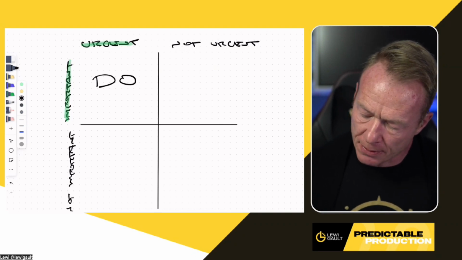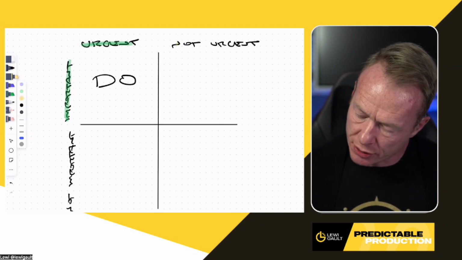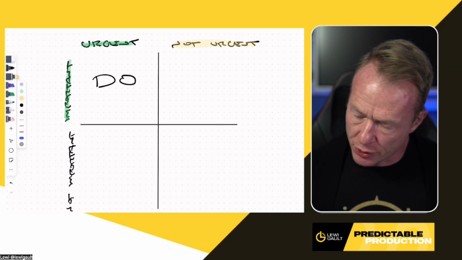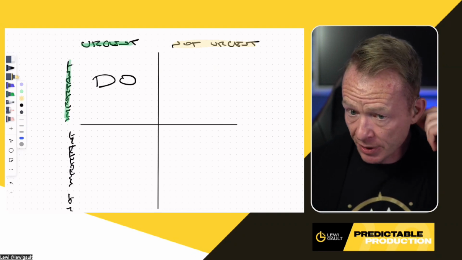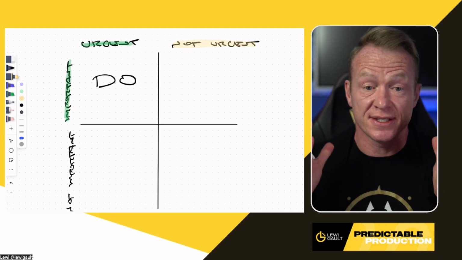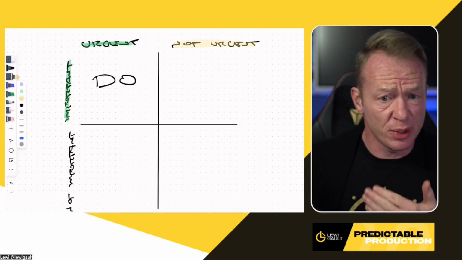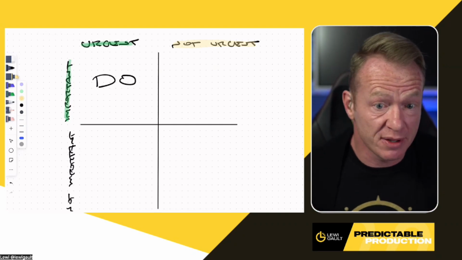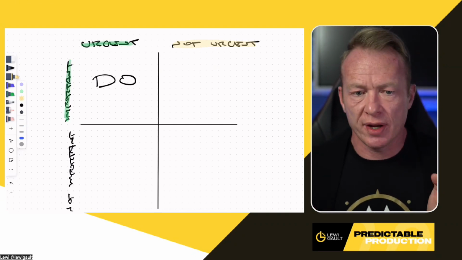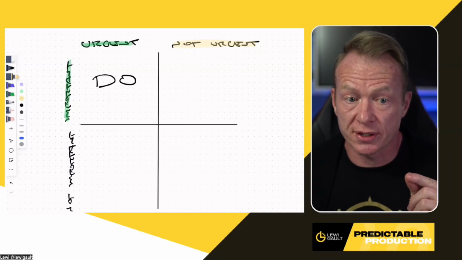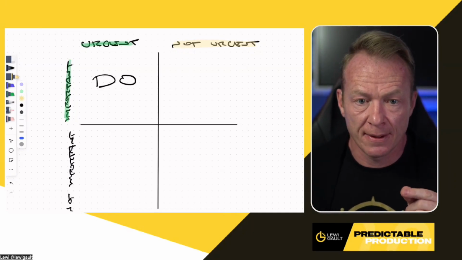The next box over here is the not urgent, but important. So not urgent and important. What does that mean? It's not urgent that this gets done today. It's okay. We can put this off for a few days or maybe a week or maybe even a month. It's not urgent that we get this done right now, but it's extremely important to the growth of your business.